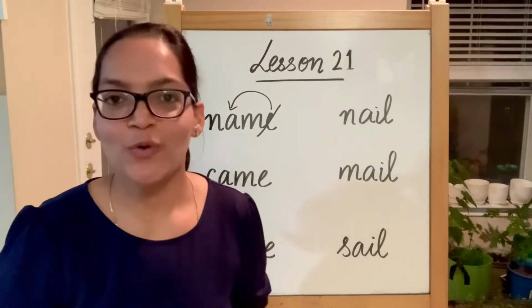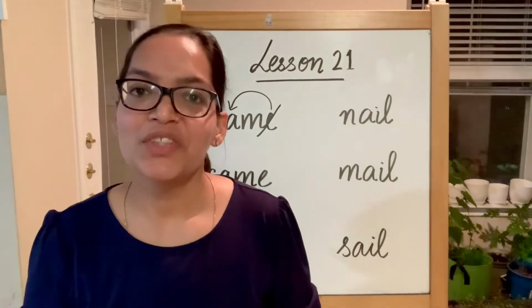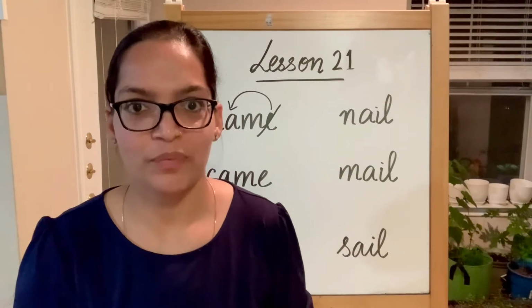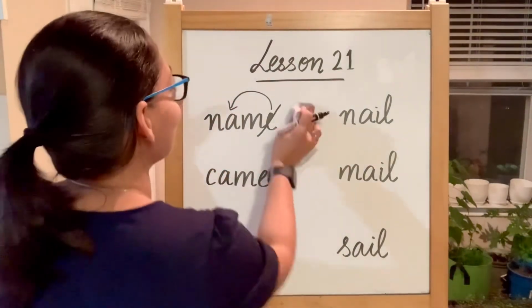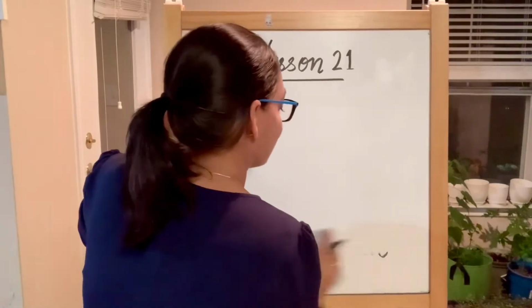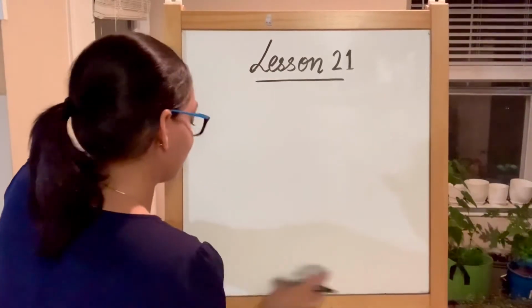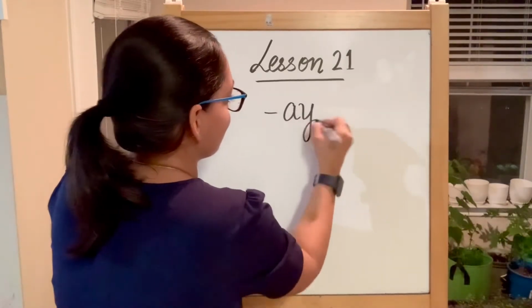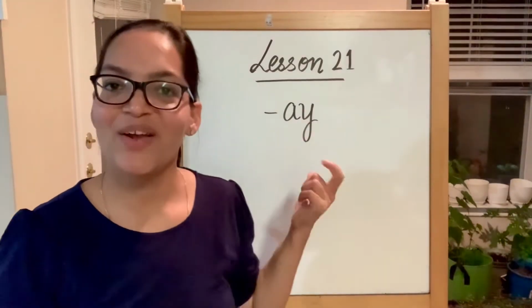Now let's move to something new today. Now this is again another family where we have long vowel A sound. Let's do this. AY words.